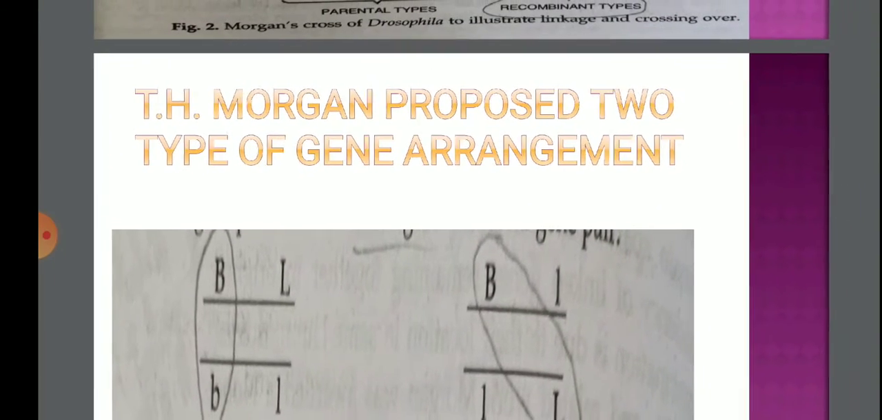Now T.H. Morgan proposed two types of gene arrangement. One is cis arrangement, one is trans arrangement. In cis arrangement, the normal genes lie on one homologous chromosome, while the other genes lie on the other homologous chromosome, as we can see in the picture. Capital B and capital L mean dominant genes, they are on one homologous chromosome, and the recessive ones are on the other homologous chromosome.